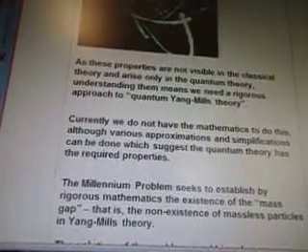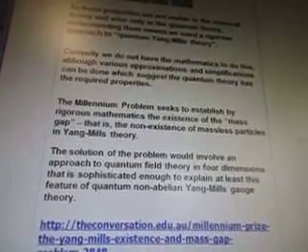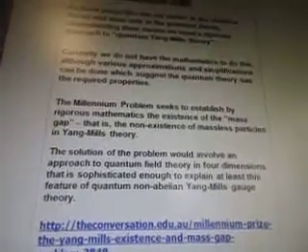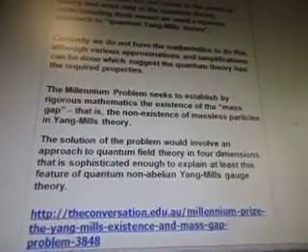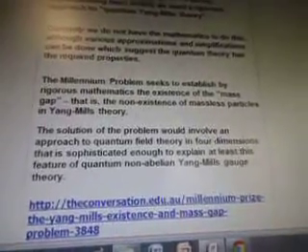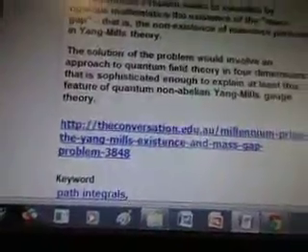As these properties are not visible in the classical theory and arise only in the quantum theory, understanding them means we need a rigorous approach to quantum Yang-Mills theory. Currently, we do not have the mathematics to do this, which I find very interesting because the Yang-Mills comes up a lot in the WOW videos with math equations, so stay tuned. Maybe you'll be able to figure it out from watching the videos. And maybe I figured it out and didn't even know it. And if I did, please send me the money, or some money. I wouldn't mind a few bucks. Actually, put it towards research, it's alright.